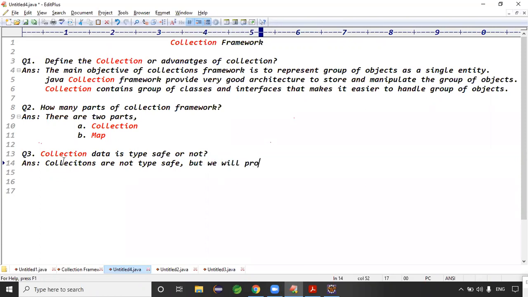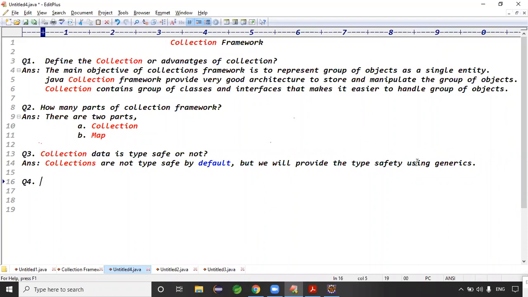We will provide the type safety using which concept, guys? Using generics, right? So, is collection data type safe or not? Collections are by default not type safe, but we will provide the type safety using generics. Exactly.